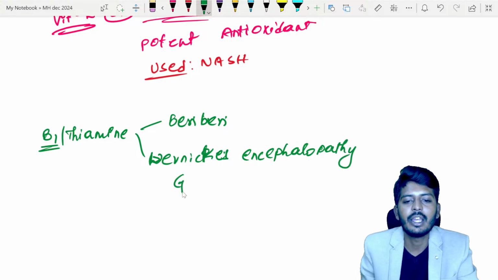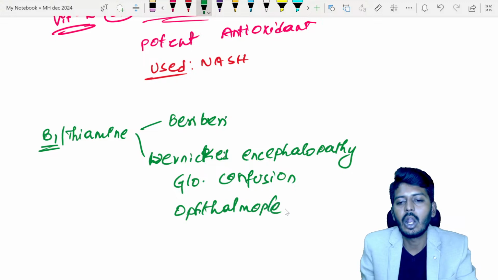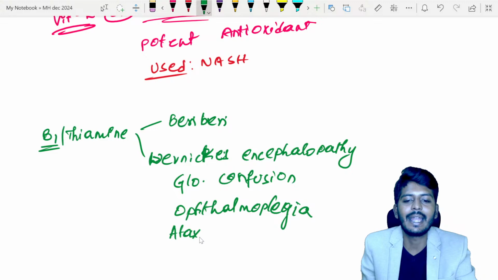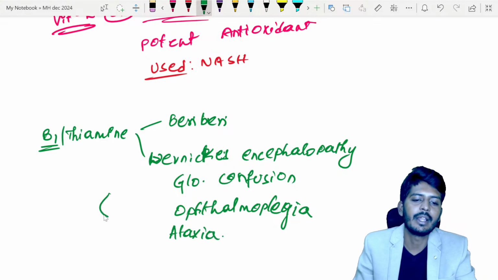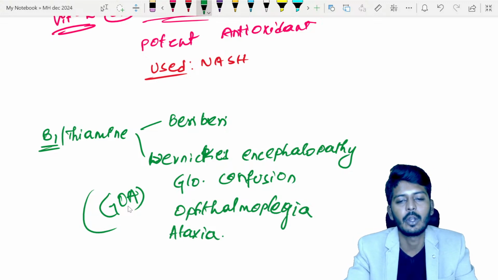The symptoms of this are global confusion, ophthalmoplegia, and along with that the patient will have loss of balance called ataxia. So it can be remembered with the mnemonic GOA. These are the symptoms of Wernicke's encephalopathy.